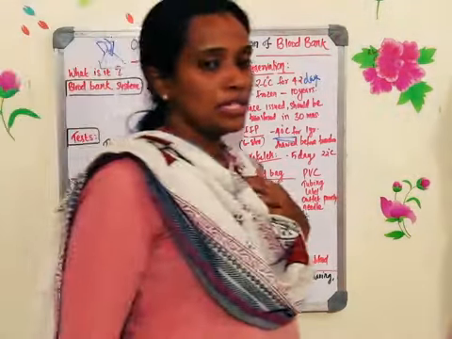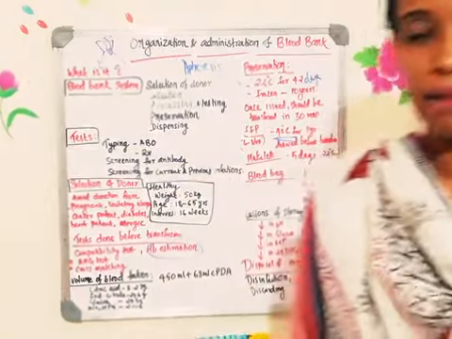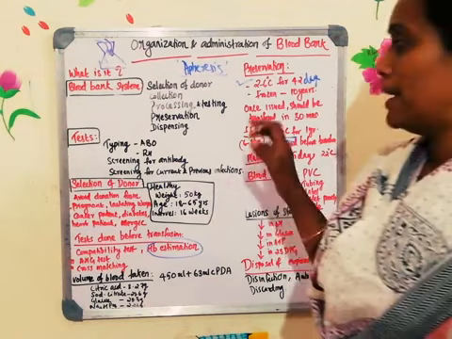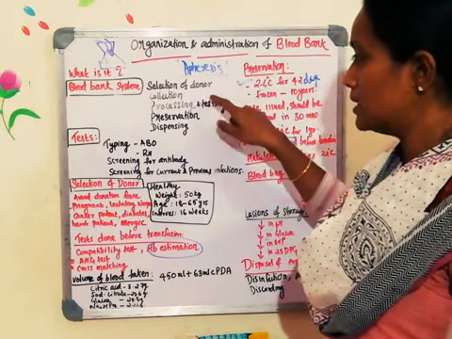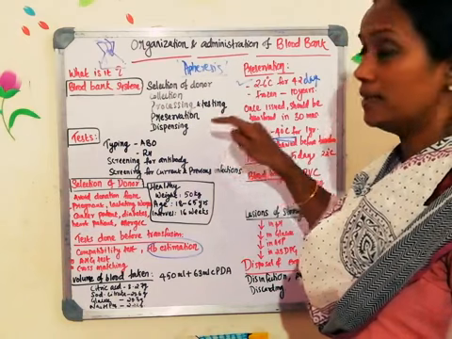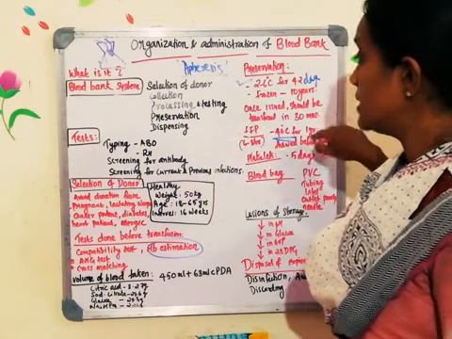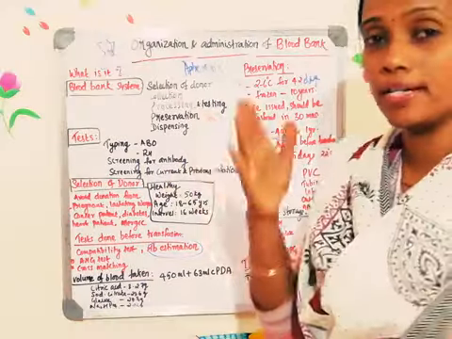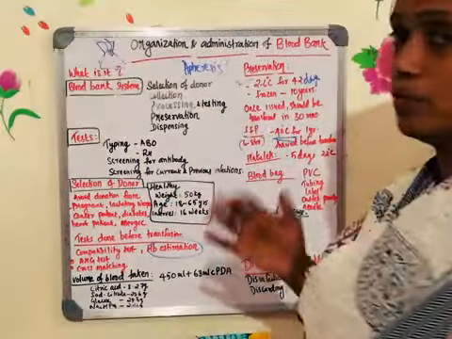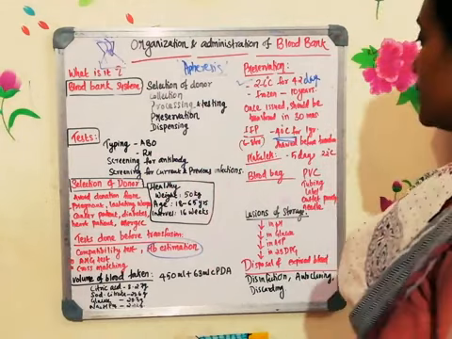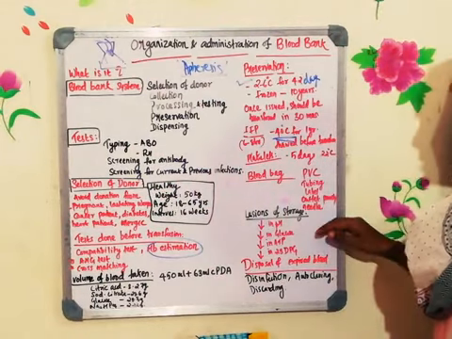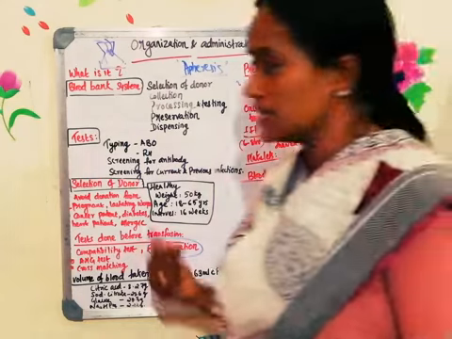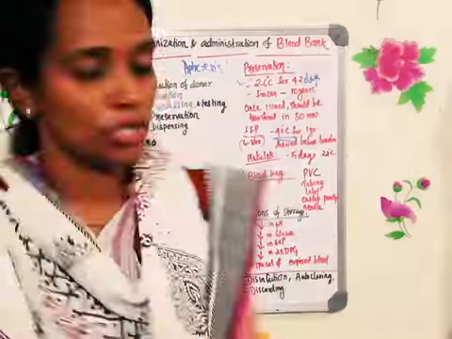Now, these are the basic aspects about the blood bank. These are the different things they do in the blood bank. They select the donor, collect it, process it, test it, preserve it, and then they dispense it. Once they dispense it, within 30 minutes you have to use it. Instead of going for the whole blood, you can separate the components and then go for blood component therapy. We discussed the blood bank, and the lesions or deviations that will be seen in the blood, which we'll be discussing again under the blood transfusion process.